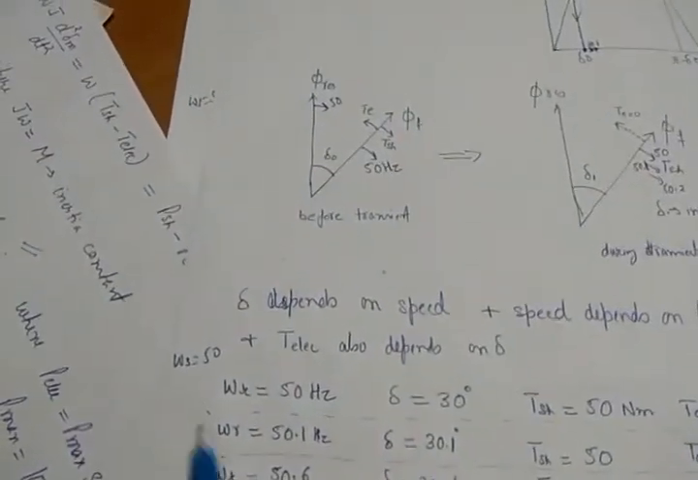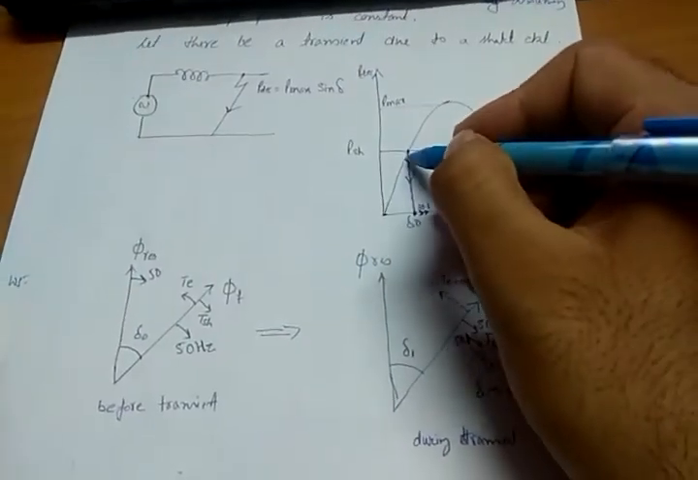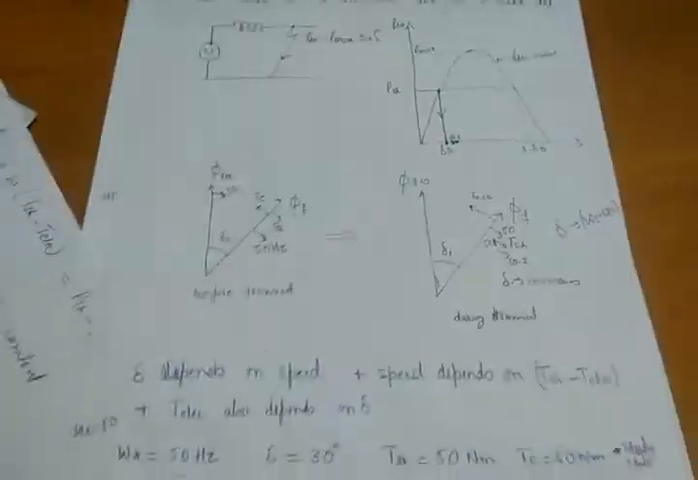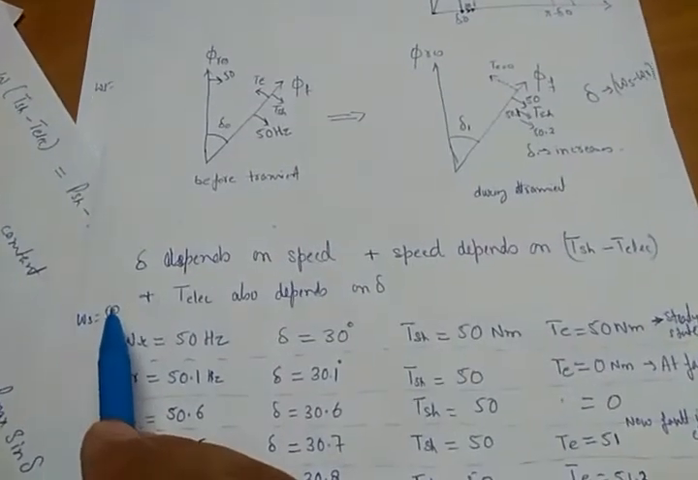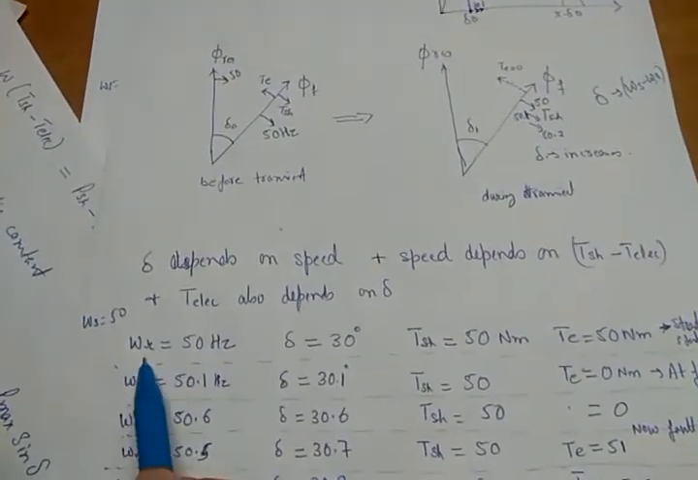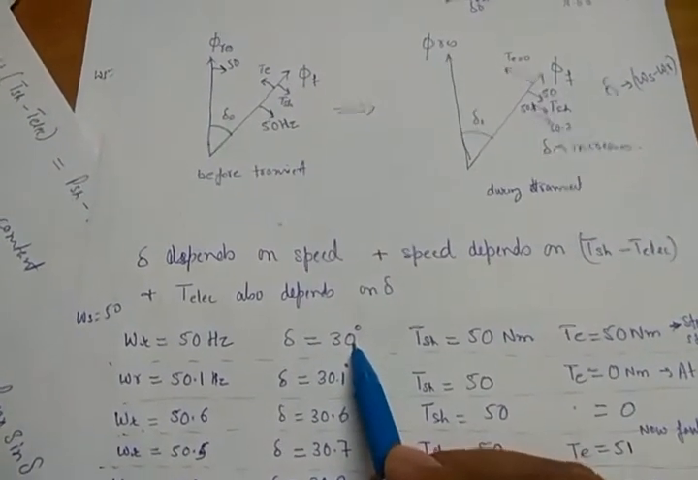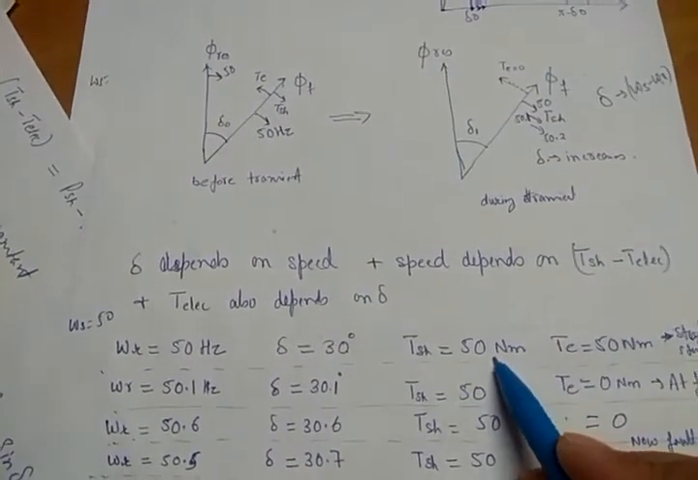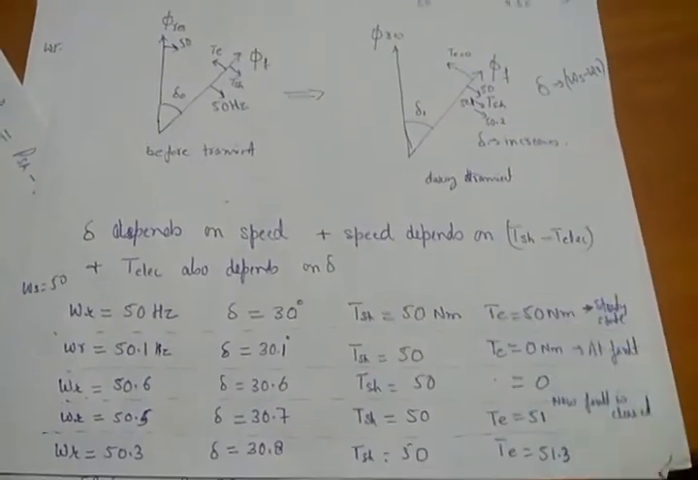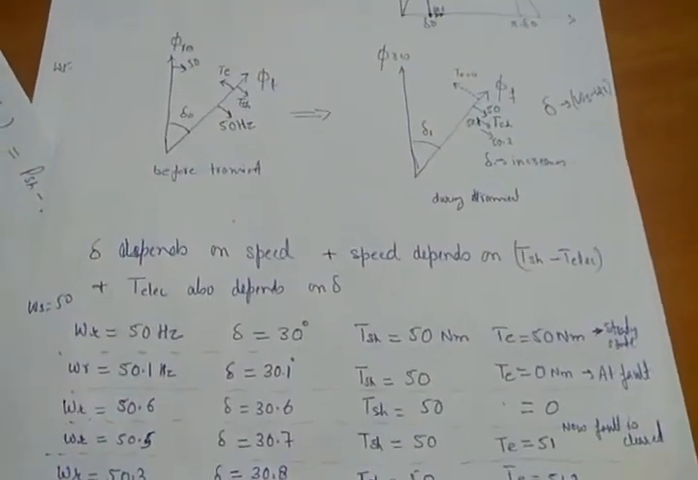Suppose initially the system is stable, meaning the system is operating at this point, where delta is equal to delta naught. Omega s was 50 hertz and omega r was also 50 hertz. Delta was 30 degrees, T shaft was 50 Newton meter, and T electrical was also 50 Newton meter. This is the steady state condition.